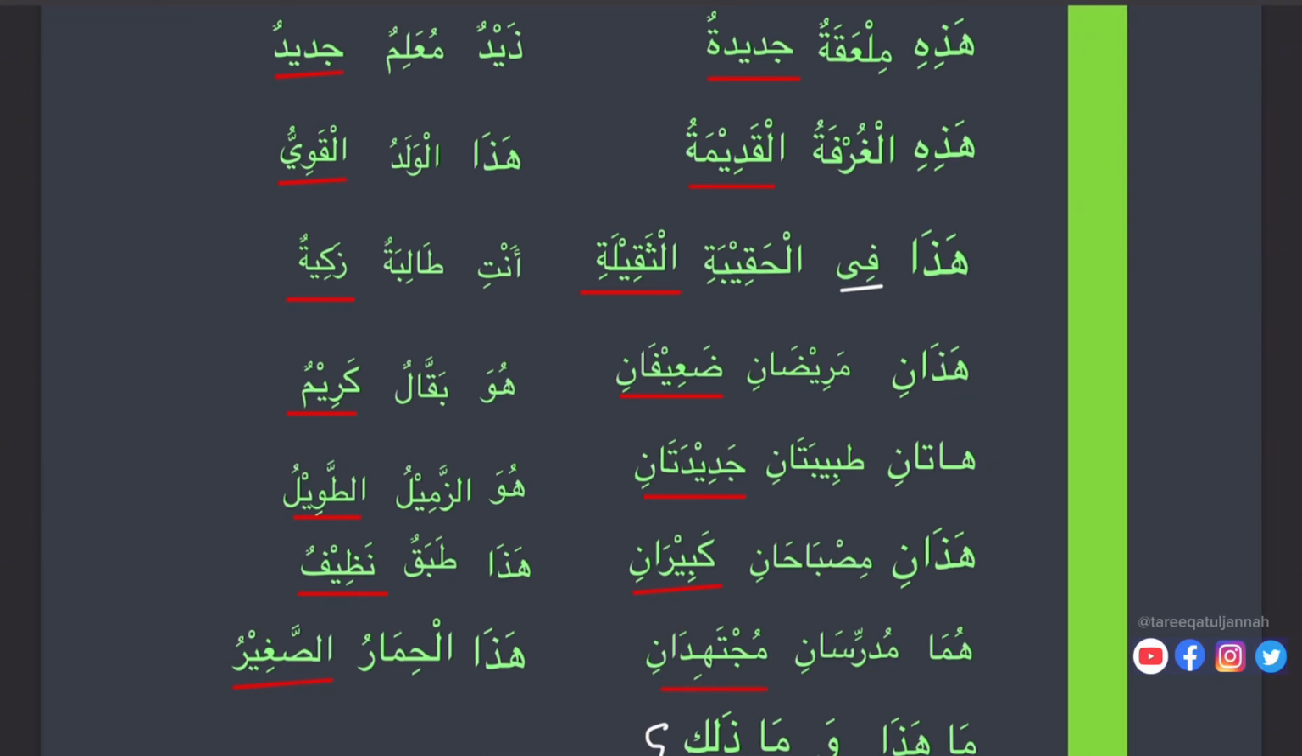Here, huwa zamilu tawilu. He is the tall class fellow. So here we see again, hada tabakun nazifun. Hada is mubtada, tabakun is khabar, and here is sifat, and this is موصوف. So nazifun, clean. This dish is clean. Hadal himaru sagiru. So this is a small donkey.